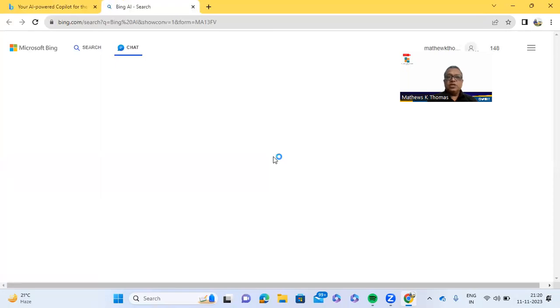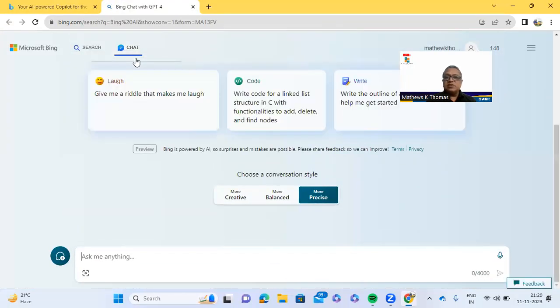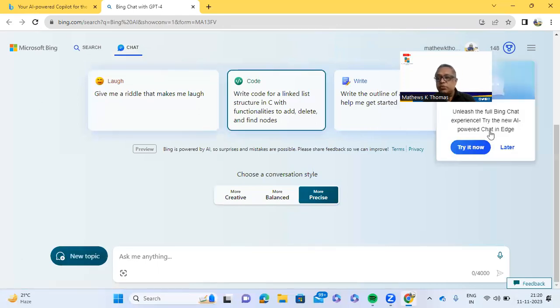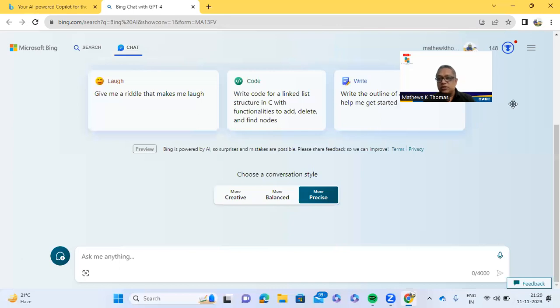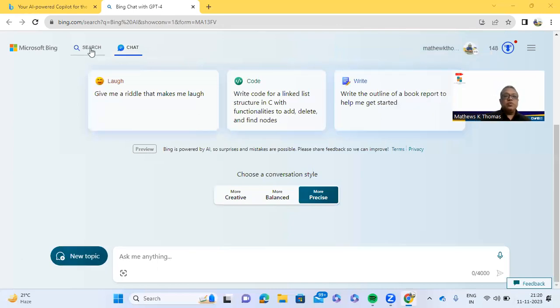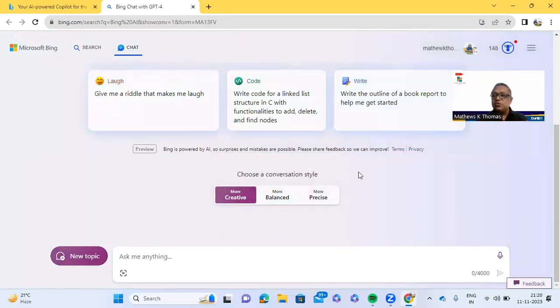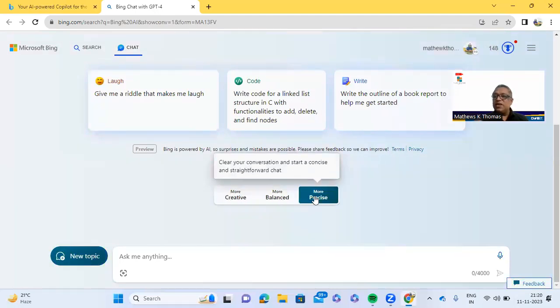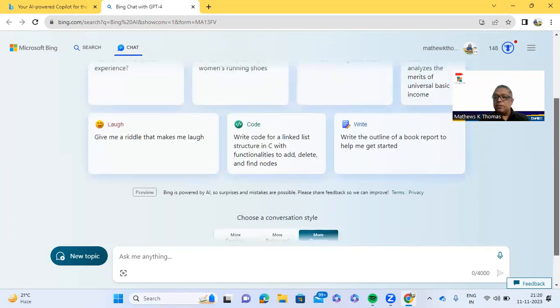Now, when I click on this, I'll get two options in front of me. One is the search, one is the chat. Search, I'm not going to explain much because we have been traditionally using search engines like Google, and you can use this the same way. But what I'm impressed by is the chat portion here. Another very important thing that you see is to choose a conversational style. This is very different from all the other AI web that I have seen. It is giving you creative, balanced, or precise. So the same thing can be generated in three different ways: in a creative way, in a balanced way, and in a precise way. So let me start by asking some questions.